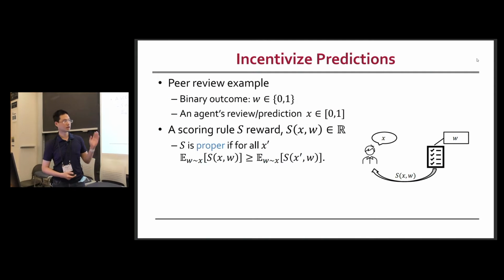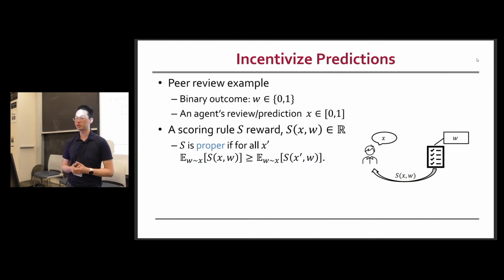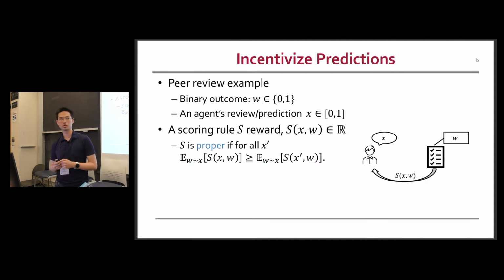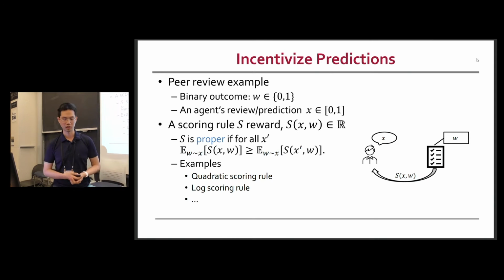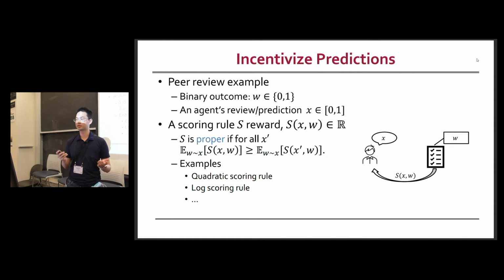In that case, a proper scoring rule may be a good candidate, because if a scoring rule is proper, then this ensures that when the reviewers are truthful, they can maximize their scores under this scoring rule. There are a lot of possible proper scoring rules, like the log scoring rule and the quadratic scoring rule, and for any convex function you can find a corresponding proper scoring rule. In this work, we want to understand what the optimal scoring rules are if the agents need to spend effort to improve their predictions.